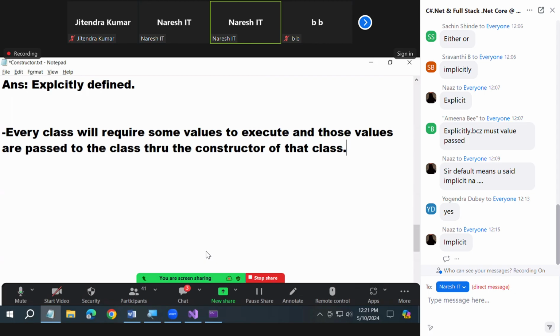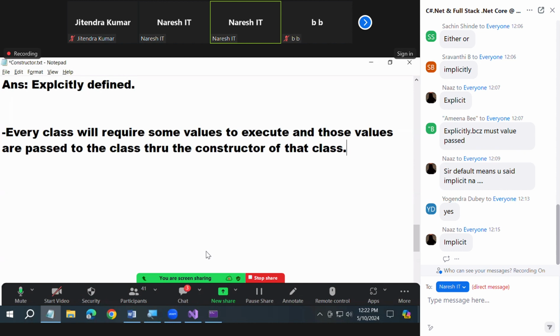Every class will require some values to execute. Those values are passed to the class through the constructor of that class. That is the job of a constructor. Did you understand my point or not?